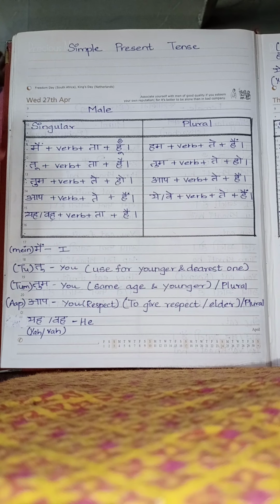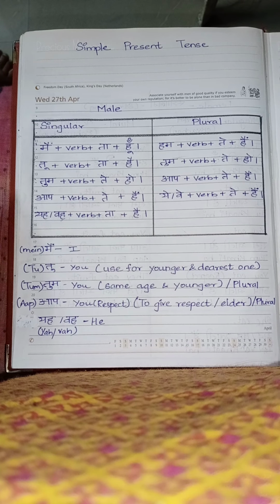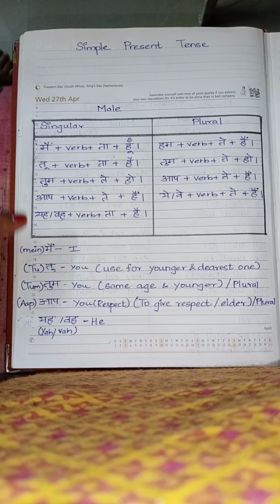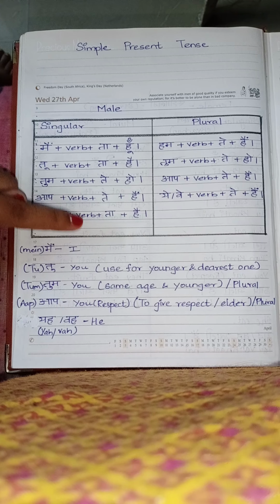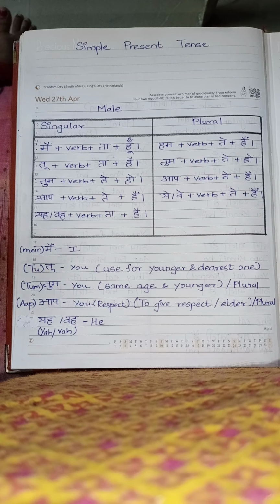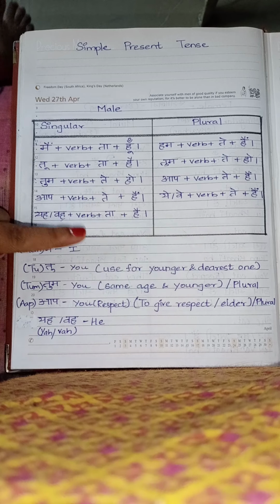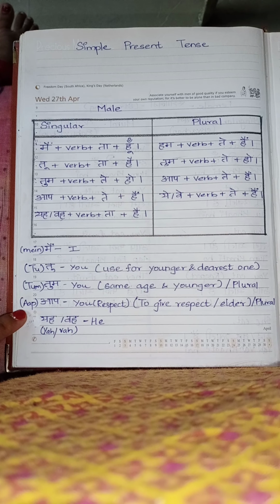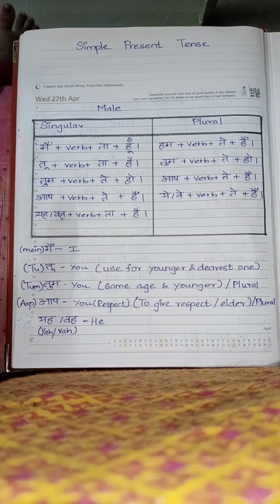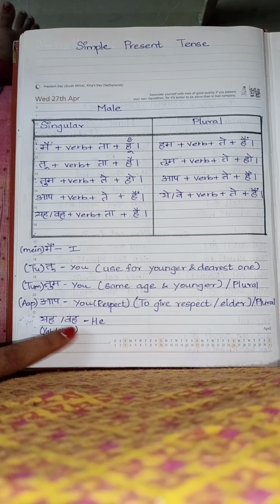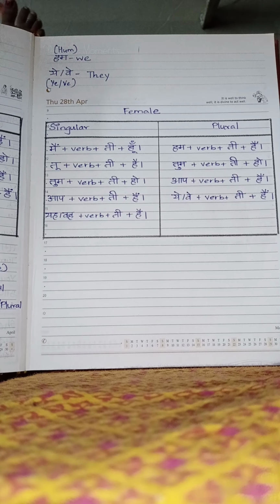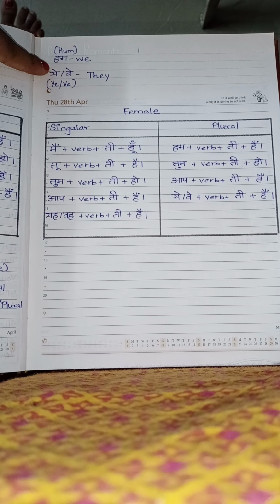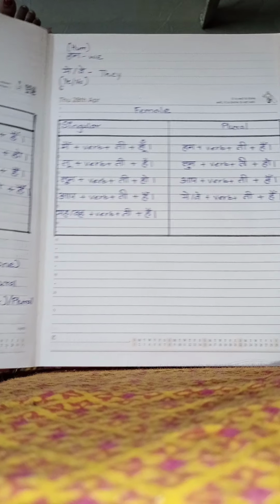Okay, so I have given something, so it will be easy for you to understand. Main means I, tu means you, tum means you, aap means you, yah and woh mean he, hum means we, ye and we mean they. See here,